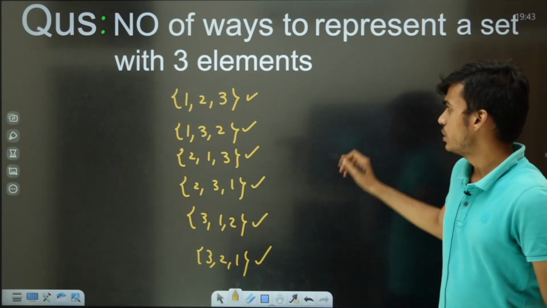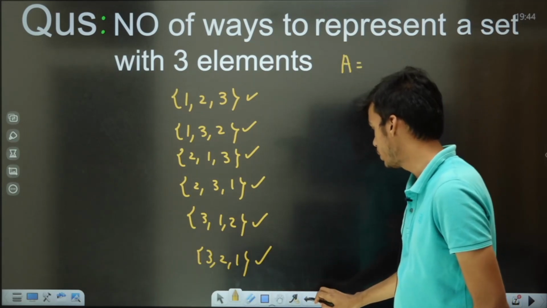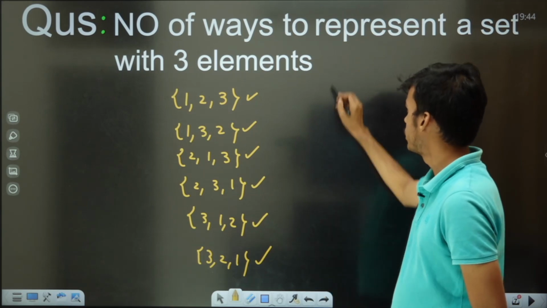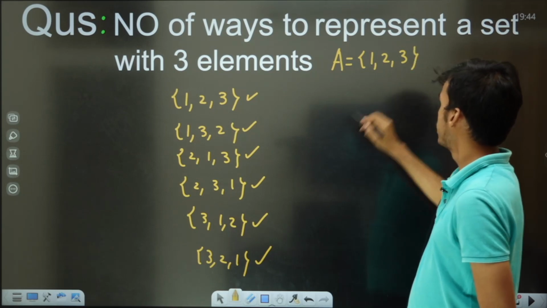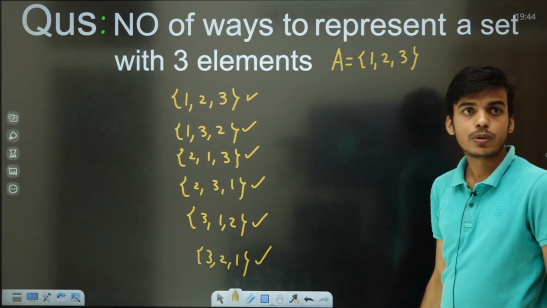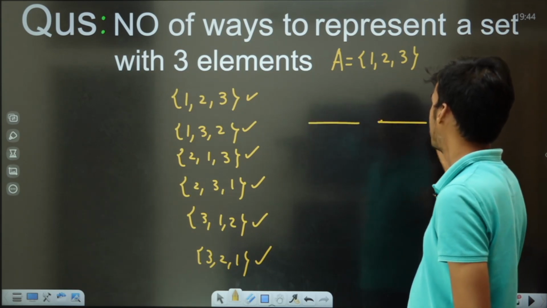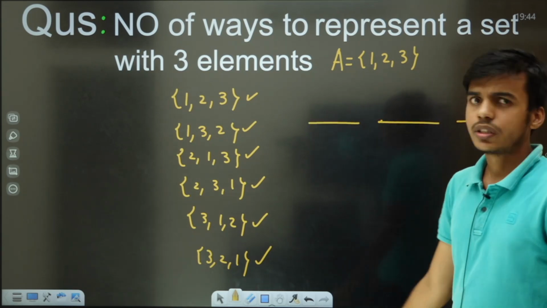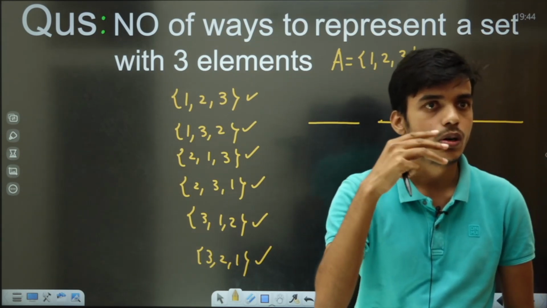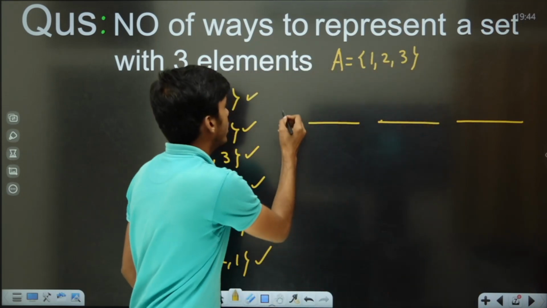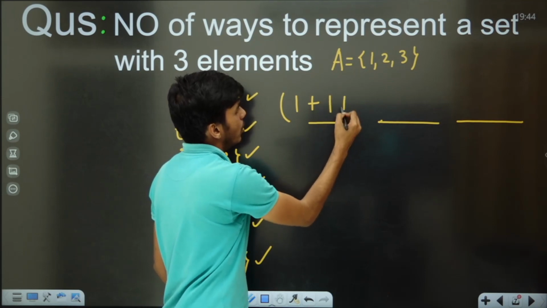Now let us suppose, what does a set with 3 elements look like? It will look like 1, 2, 3, as I told you. Let us suppose this is our set A. Now the first place can be filled by us in how many possible ways? How many places are to be filled? 3 places are to be filled. Guys, the first place can be filled in 3 possible ways, either by 1 or by 2 or by 3.